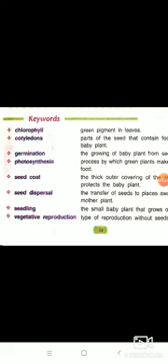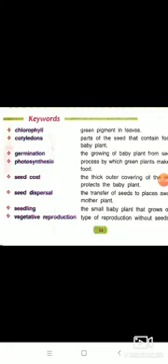Okay, now germination: the growing of the baby plant from the seed. Okay, so photosynthesis. Now come to photosynthesis: the process by which green plants make their own food. Okay, and now coat: the thick outer covering of the seed which protects the baby plant. And seed dispersal: the transfer of seeds to places away from the mother plant.